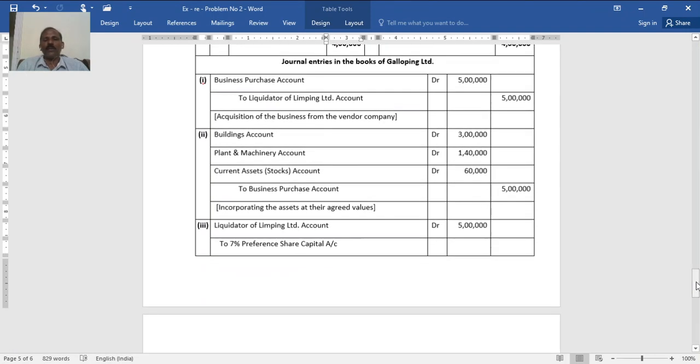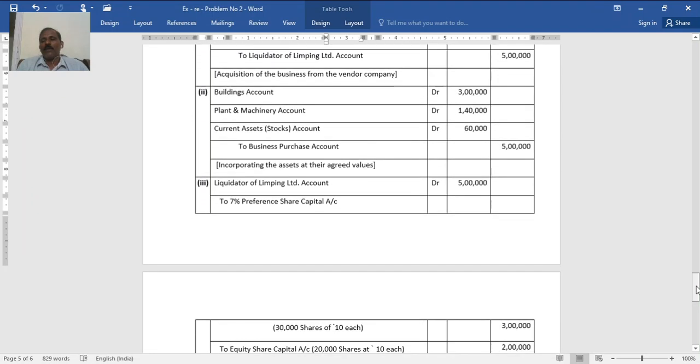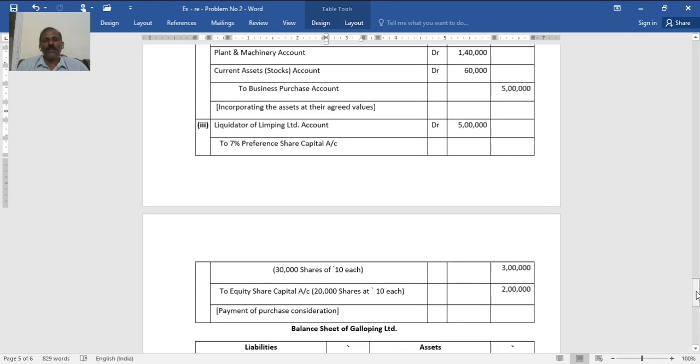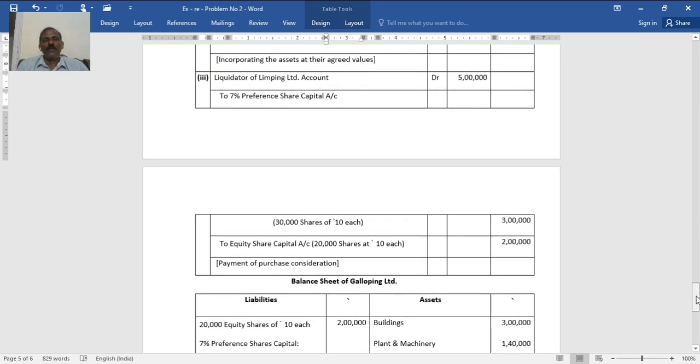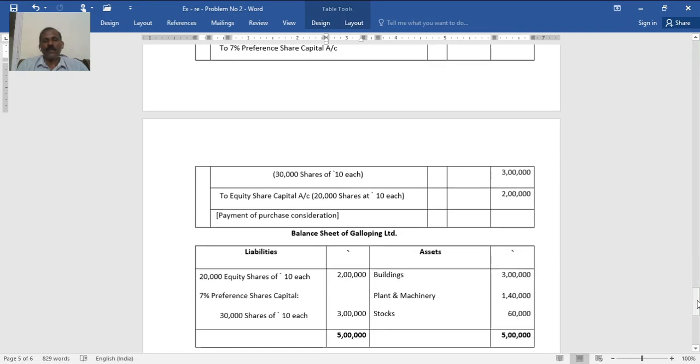Then journal entry in the books of Galloping Limited, the transferee company, to record purchase consideration due. Business purchase account debit to liquidators of Limbing Limited. Then building account, plant and machinery taken over to business purchase, no difference. Usually when you follow the net asset method, there will not be any difference. Then paid liquidators of Limbing Limited, 7% preference capital and equity share capital.